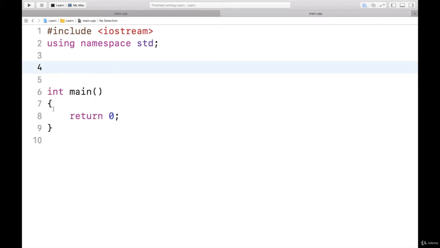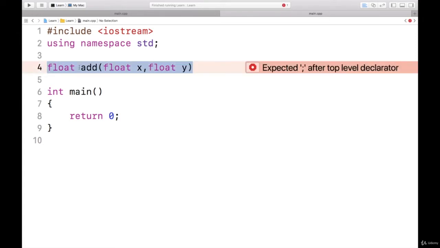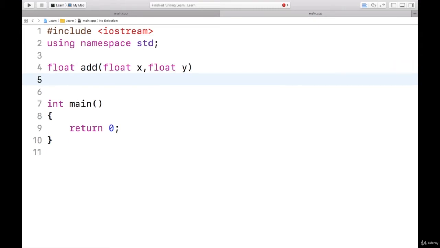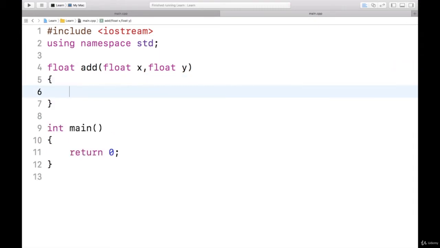I'll write a function for taking two float numbers and adding them and returning the result. So this is float add is a function name, and float x and float y. This whole line is called as prototype of a function or header of a function or a signature of a function. I will write the body, that is implementation of a function.